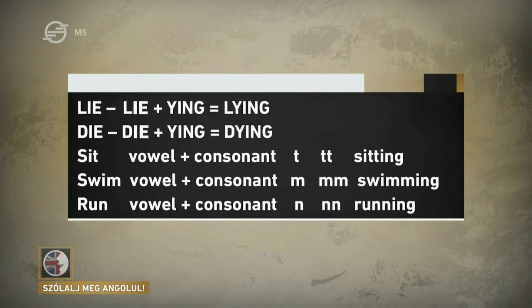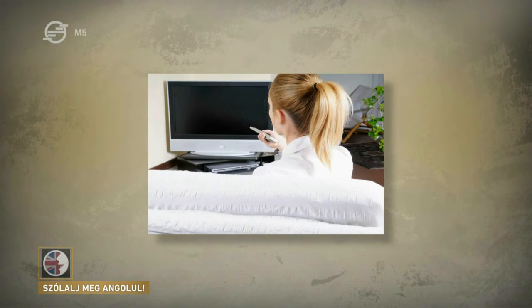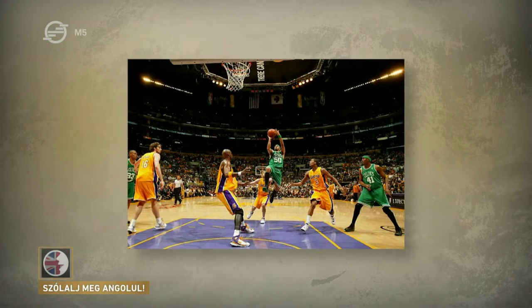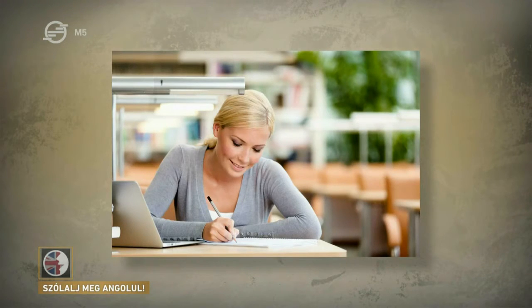We're running. Right. Well, now let's look at the pictures and decide what the people are doing. He's cooking. She's watching TV. They're playing football. They're playing basketball. They're eating. She's studying.